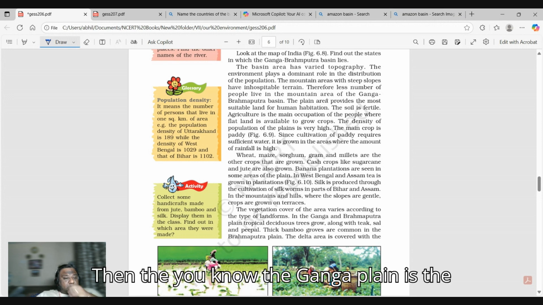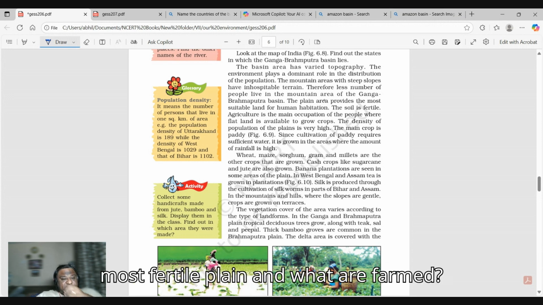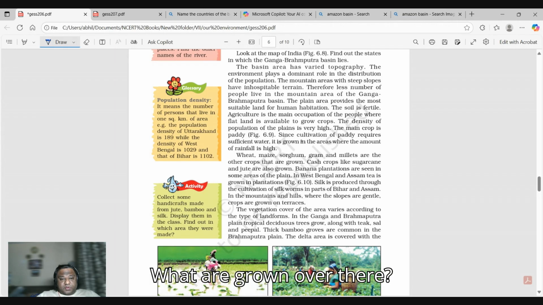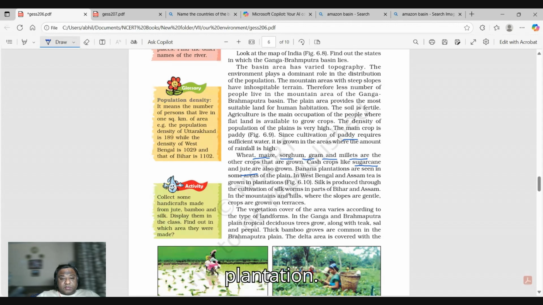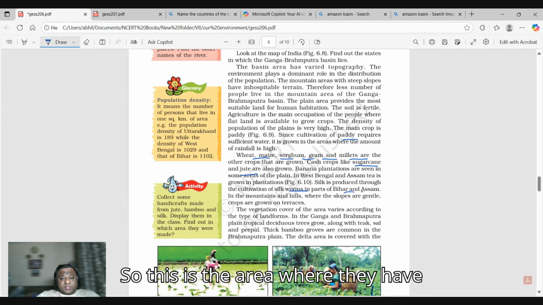Then the Ganga plain is the most fertile plain, and what is grown over there: paddy, wheat, maize, sorghum, gram, millets. Cash crops like sugar cane and jute are also grown, and banana plantations are in the area. In West Bengal and Assam, tea is grown in plantations, and silk is produced in Bihar and Assam. So this is the area where they have spoken about plantations.